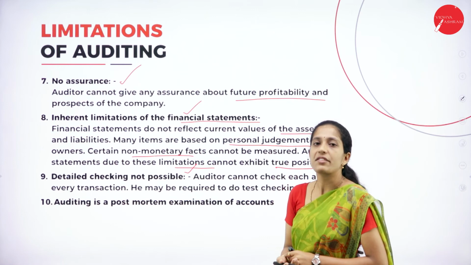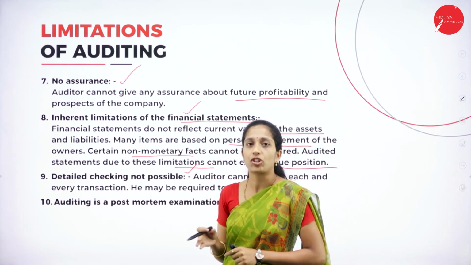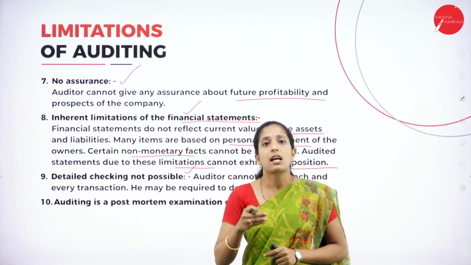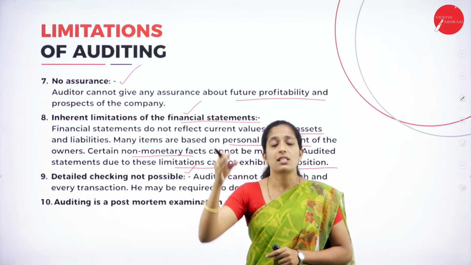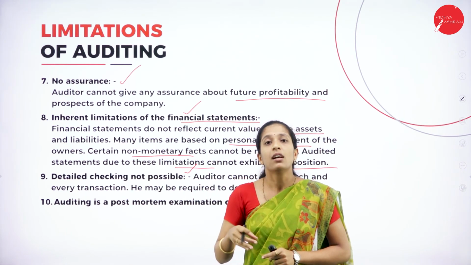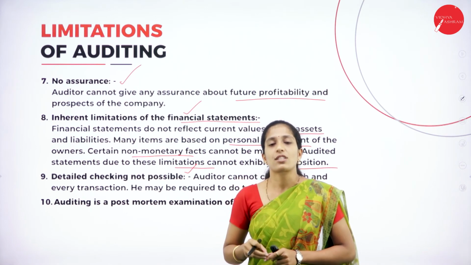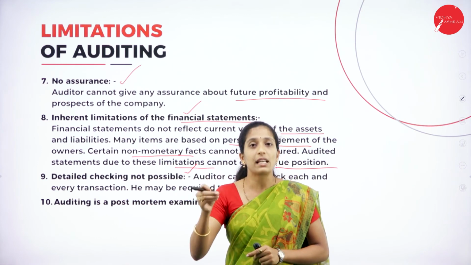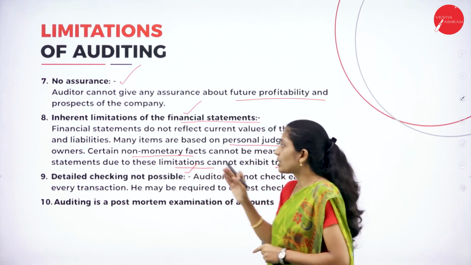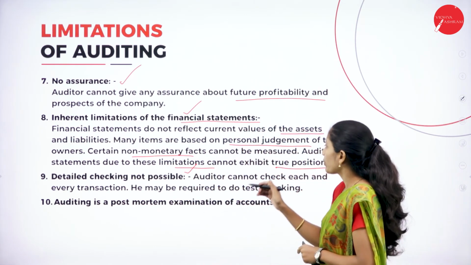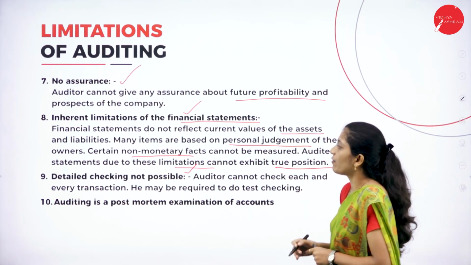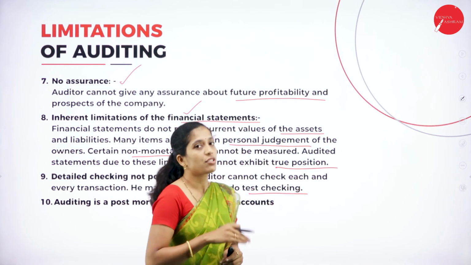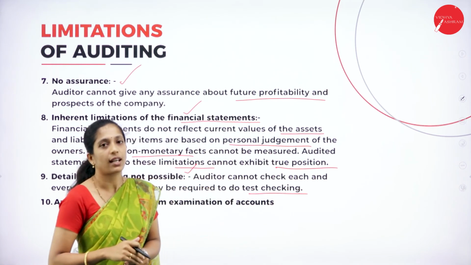Detailed checking of all the transactions is not possible for an auditor, because if the auditing is done once in a year, there are many transactions to be gone through, right? So it will be difficult for the auditor to go through each and every transaction. The auditor cannot check each and every transaction. He may require to go for test checking. So what do you mean by test checking?